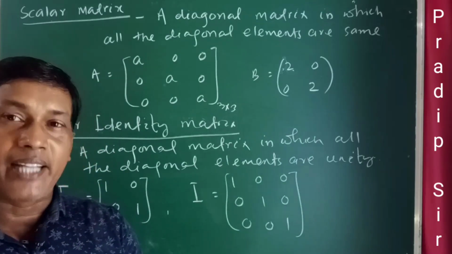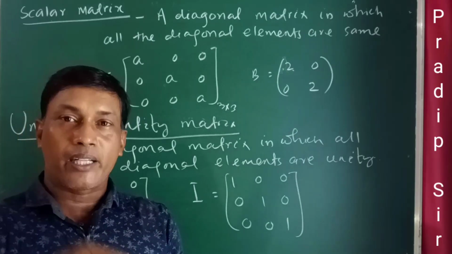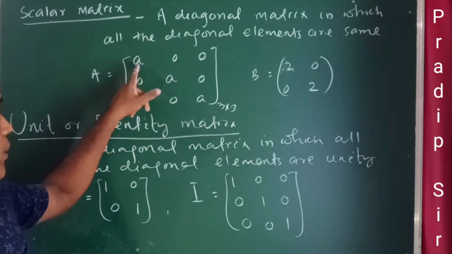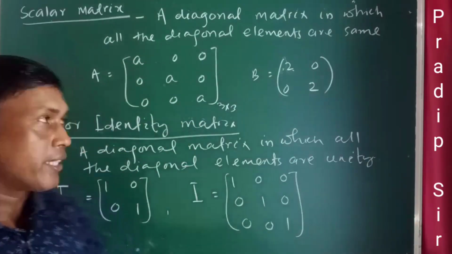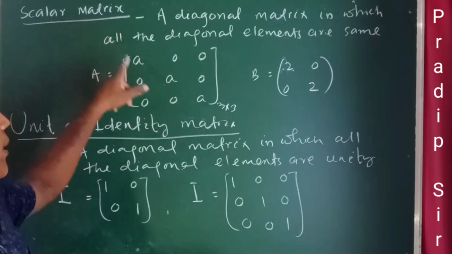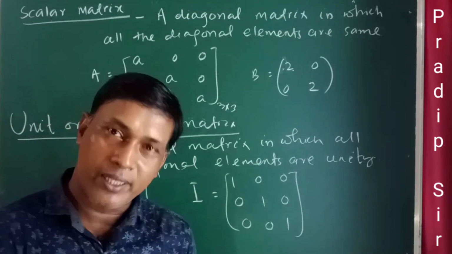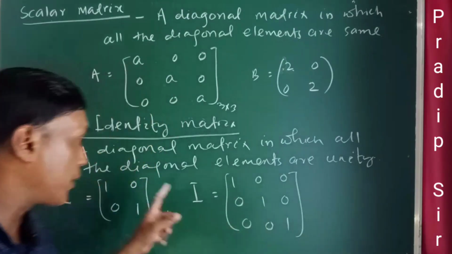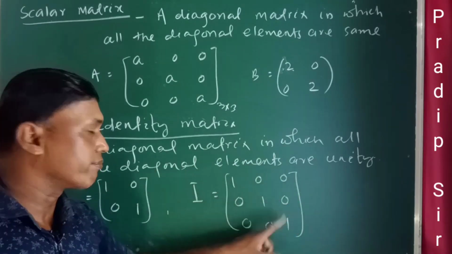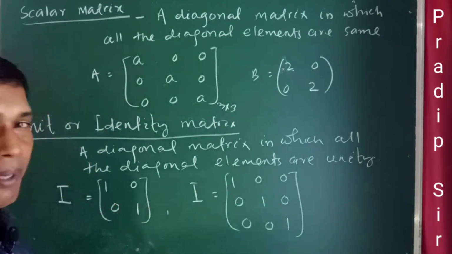In a diagonal matrix the diagonal elements are not 0. If all the diagonal elements are equal, then it is a scalar matrix. All the elements are equal, but this may be one, may not be one. If all the diagonal elements in a scalar matrix are one, then that is a unity matrix. So unity matrix means that all the diagonal elements of a diagonal matrix are one. So that is unity matrix or identity matrix, and it is denoted by I.